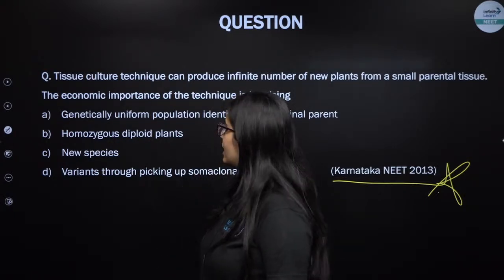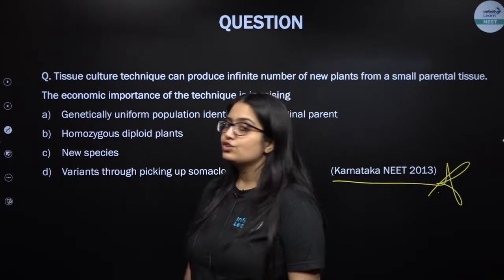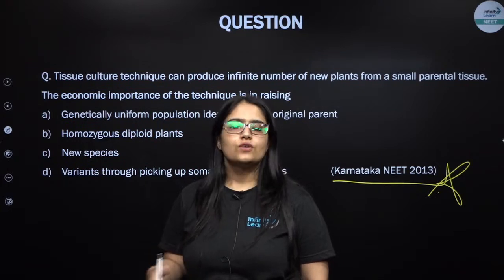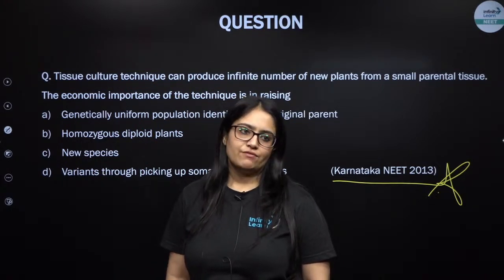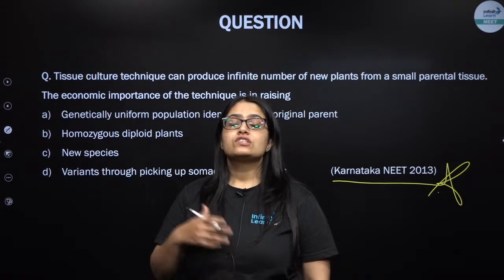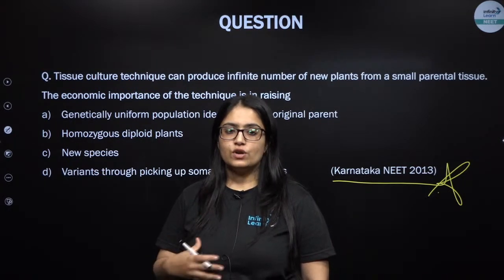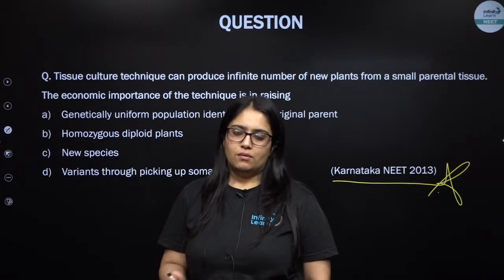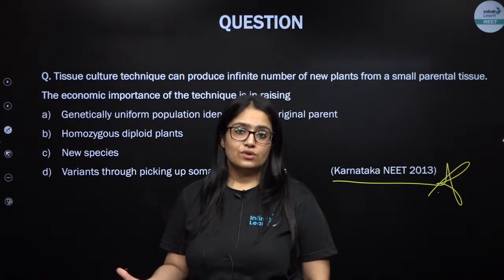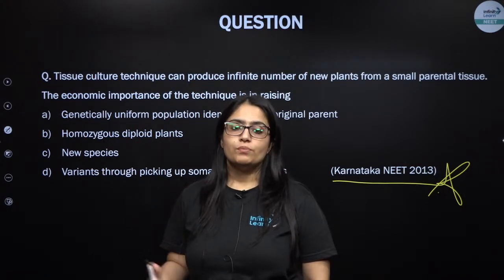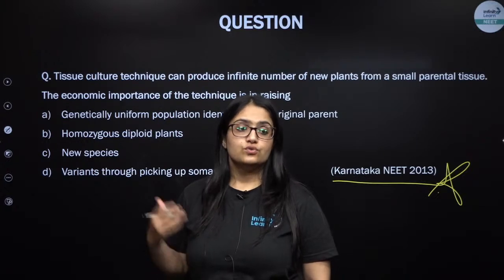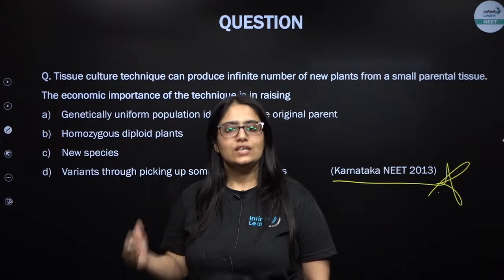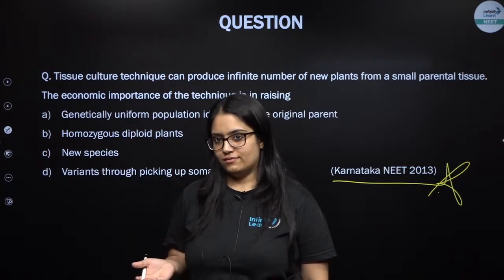Okay, Nikhil, I guess you need to understand that tissue culture does not involve sexual reproduction. A new plant is not produced via fusion between male and female gamete. Rather, one of the somatic cells from the parent plant body, or parts of the parent plant body, can be utilized to produce multiple copies, to produce new individuals, right? And they all will be genetically identical to each other. They will be called a clone, right?